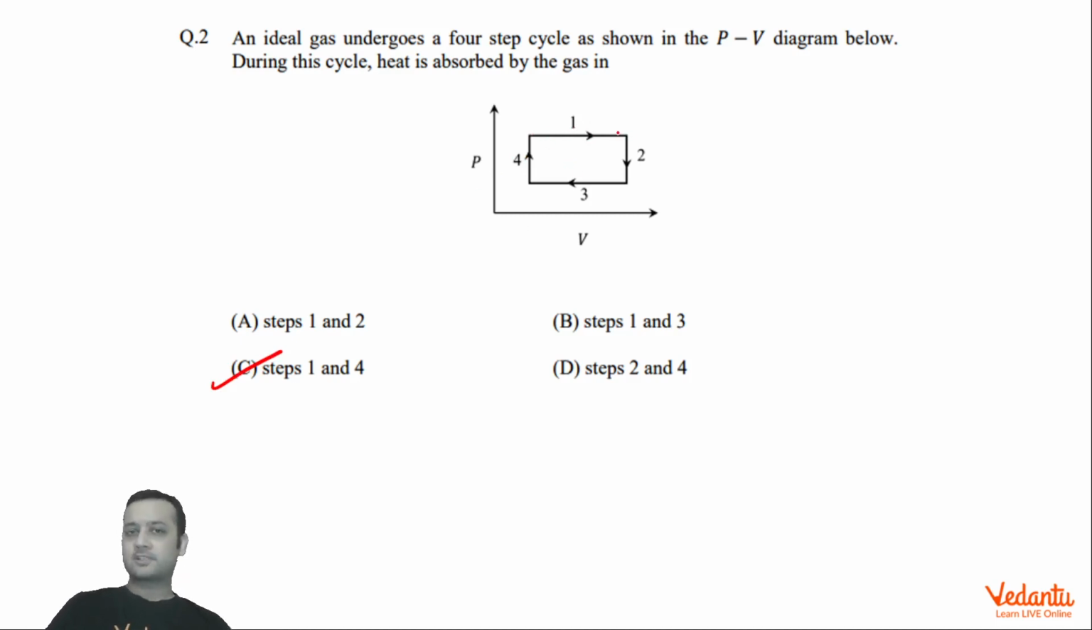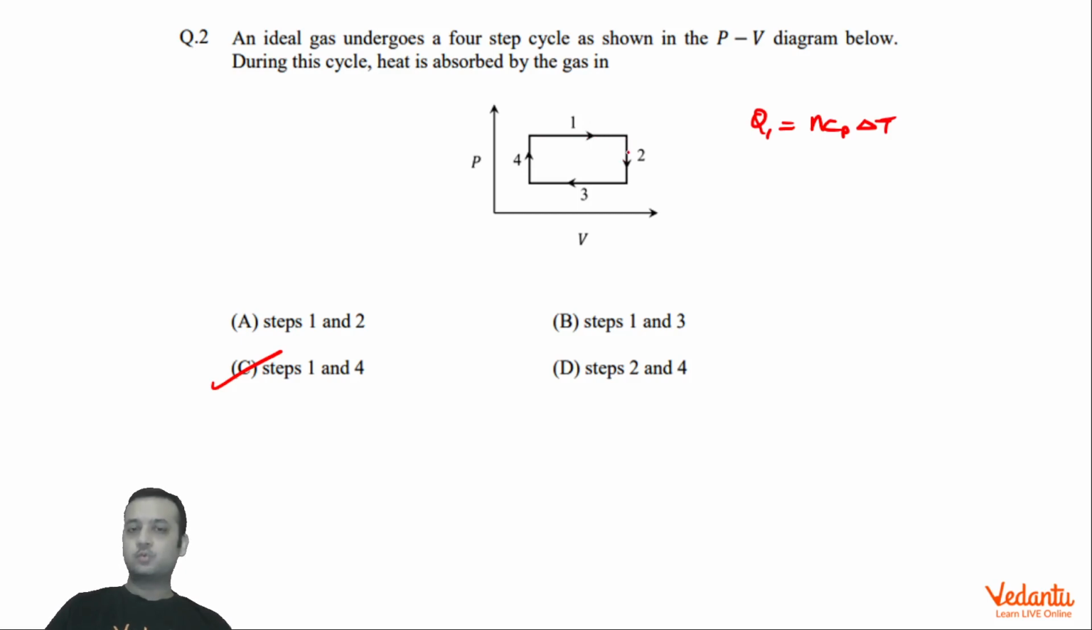So if you look at process 1, or step 1 rather, it's an isobaric expansion. That means if you write Q1, it will be nCp delta T. Now we already know that Cp is positive, n is positive. Delta T will be positive because if you increase the volume keeping pressure constant, then temperature will increase by the logic of PV = nRT. Hence, we can say that Q1 will be positive, right?